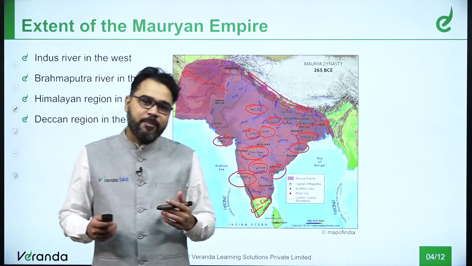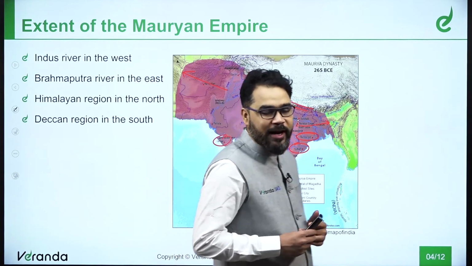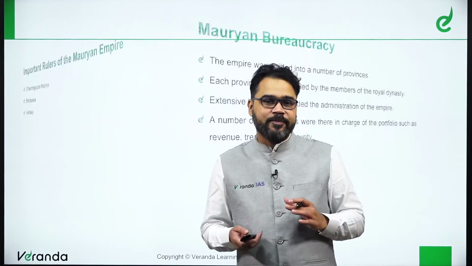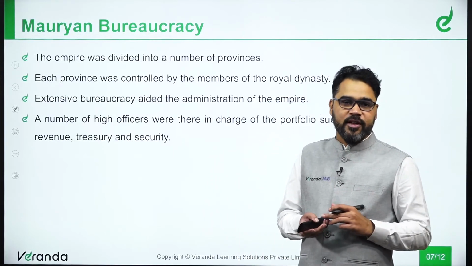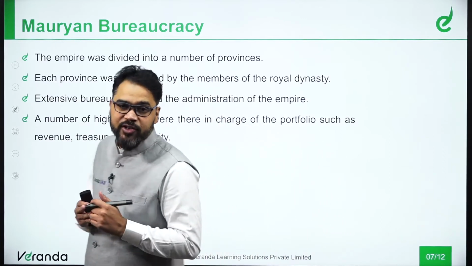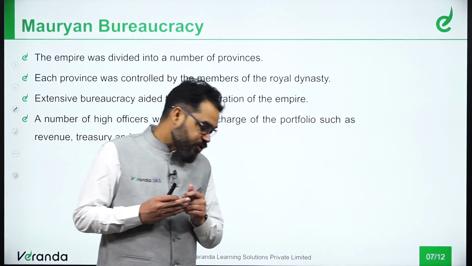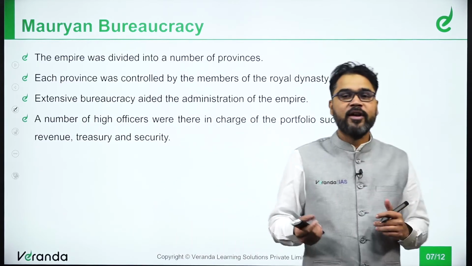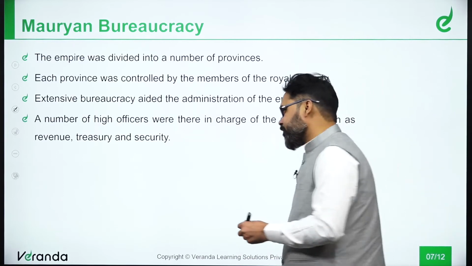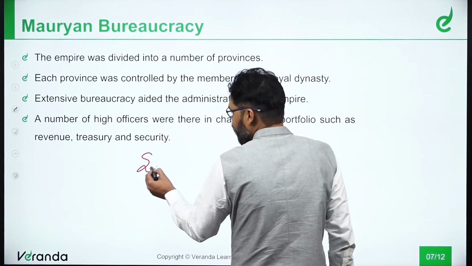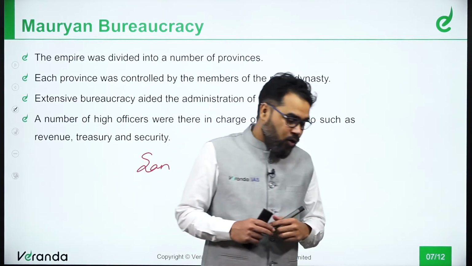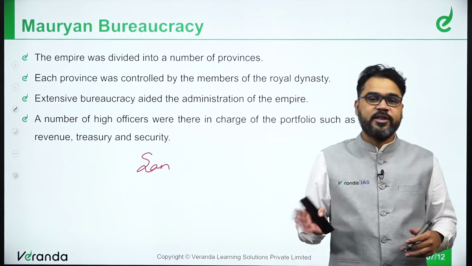So what exactly happened? According to the Mauryan administration, they divided the entire reign under different provinces. Now, the administration of each province was controlled by a member of the royal family, for example the sons, primarily I'm talking about the sons, or some other people who were associated with the royal dynasty.